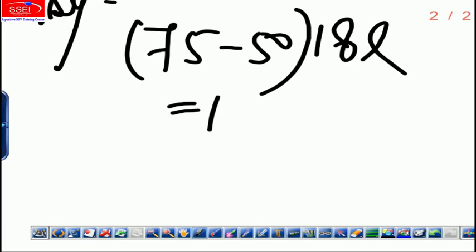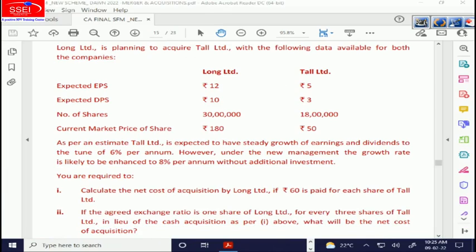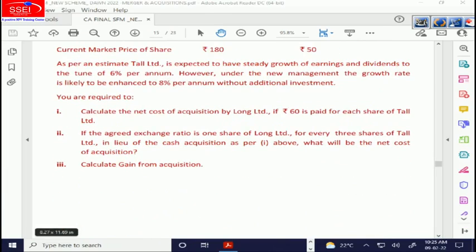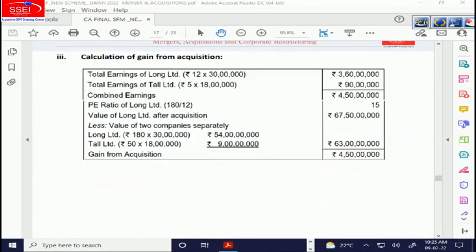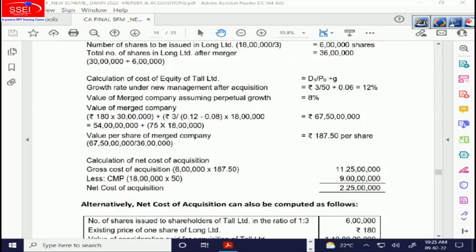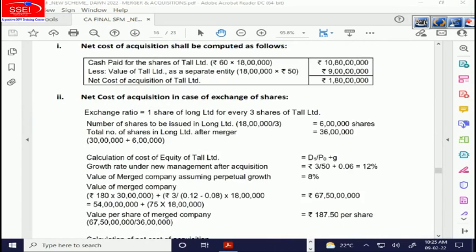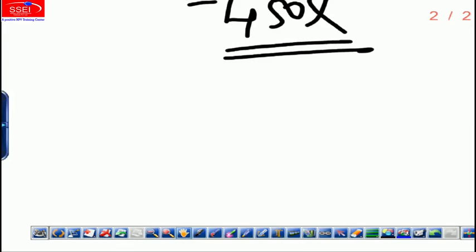Surprisingly, I think they have asked this in the third part of the question. 450 lakhs. In the third part, gain from acquisition. Let me check the third part. Is it 450 lakhs? Yes, it is 450 lakhs, no matter how they calculated it.